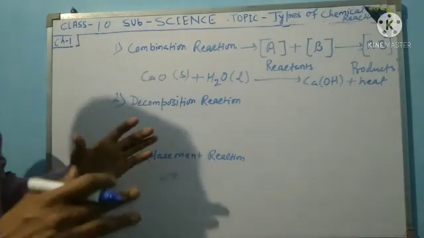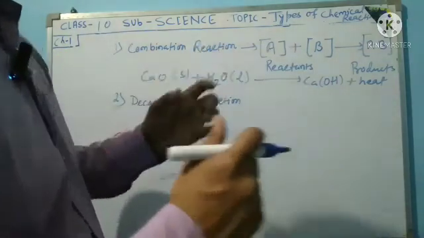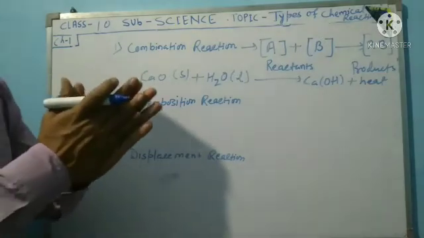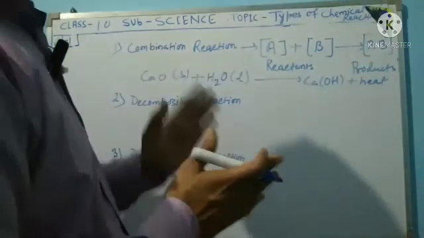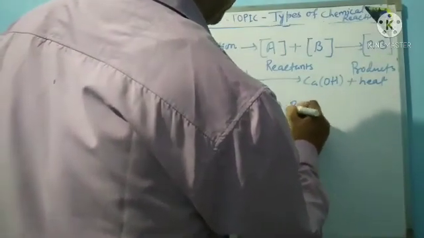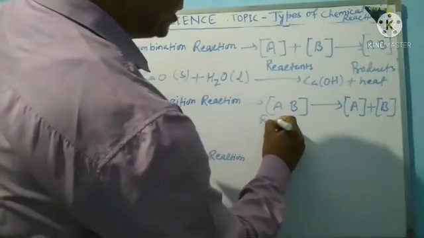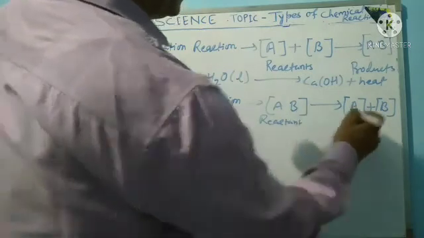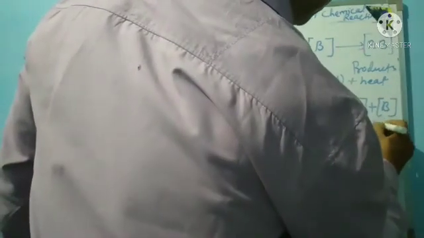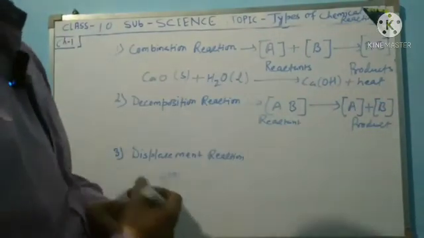Decompose means to separate: a combined compound separates into parts. In this reaction, AB is the reactant, which breaks into the products A and B. That reaction is said to be a decomposition reaction.